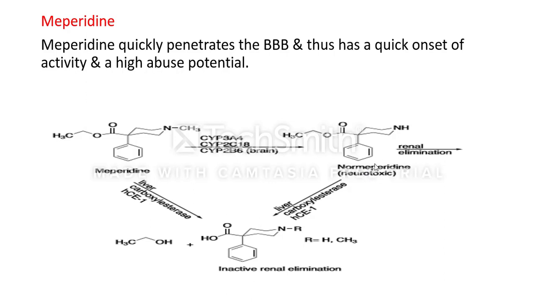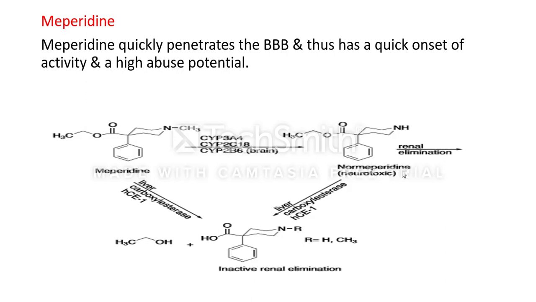This is the structure of normeperidine. Here the methyl group is replaced, which means N-demethylation. This is the demethylation and it produces normeperidine. Normeperidine is neurotoxic. The metabolism of meperidine produces normeperidine, and normeperidine is a neurotoxic, which means it produces CNS toxicities. After that, it is excreted by renal elimination.